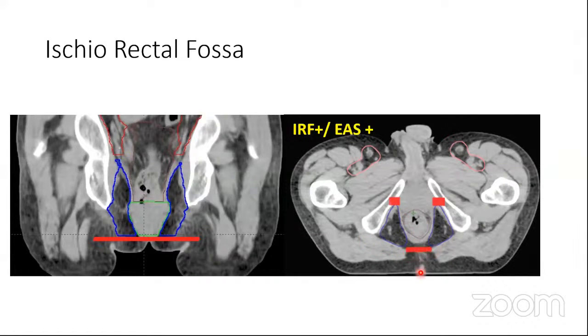So you don't need to go posterior to this for the ischiorectal fossa, and most importantly, when to treat the ischiorectal fossa. You have to treat the ischiorectal fossa only when this levator ani is involved, or the external anal sphincter is involved, or the tumor is extending into the ischiorectal fossa. Simply the superficial involvement of the anal canal does not merit the treatment of the ischiorectal fossa.